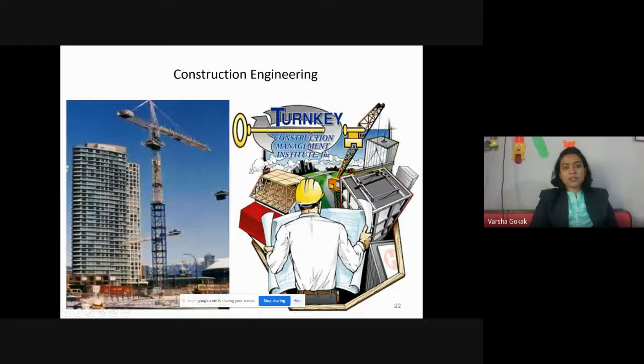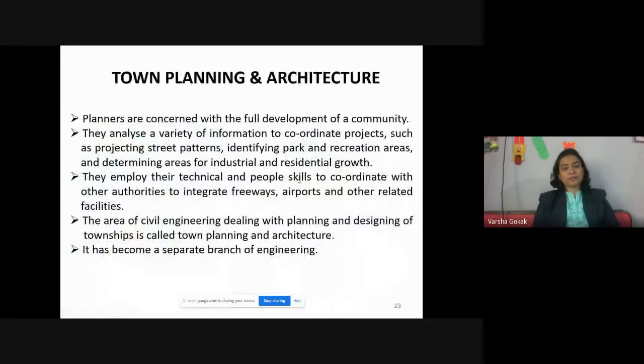And next is town planning and architecture. Town planning means, wherever you're staying, whether you're a local or not, in your house, in that area, there is a pattern. There are houses, if you have noticed. People have not built houses anywhere they want.